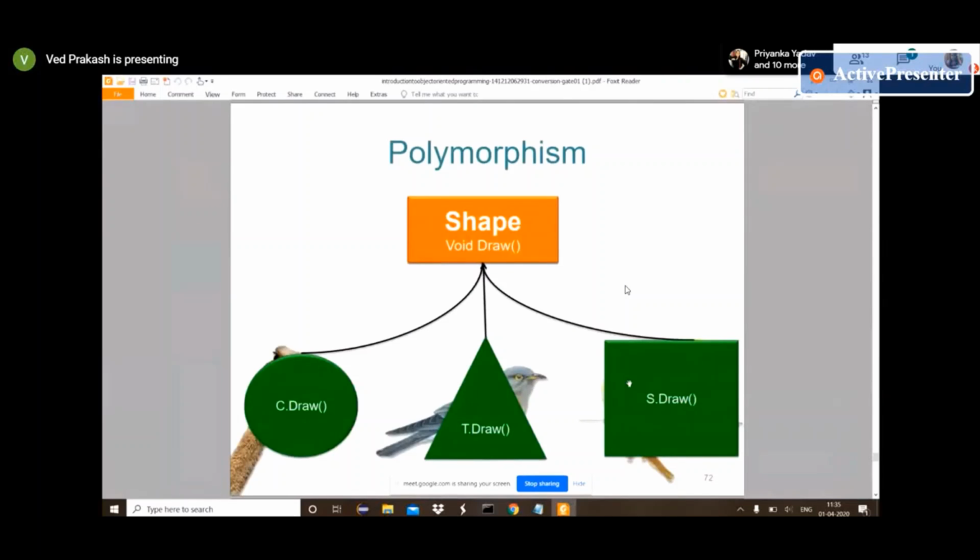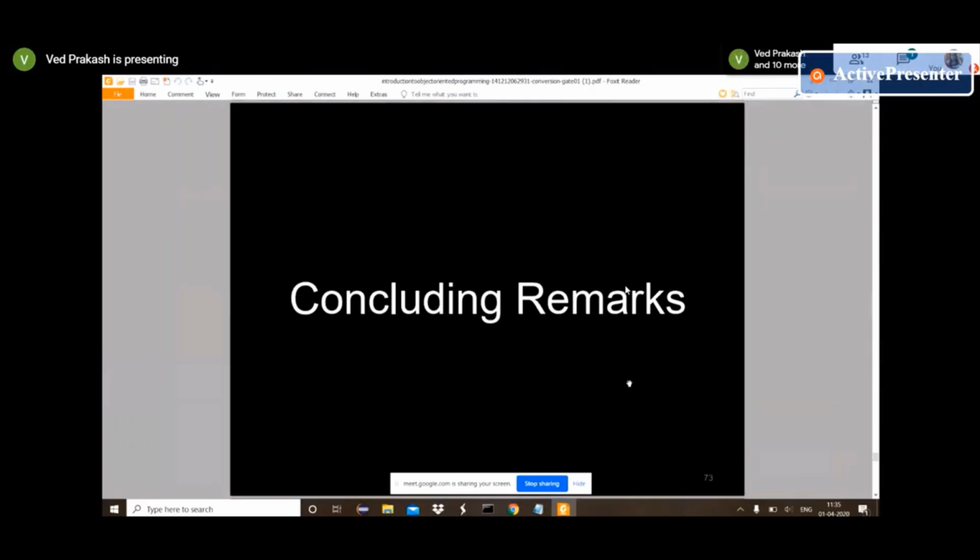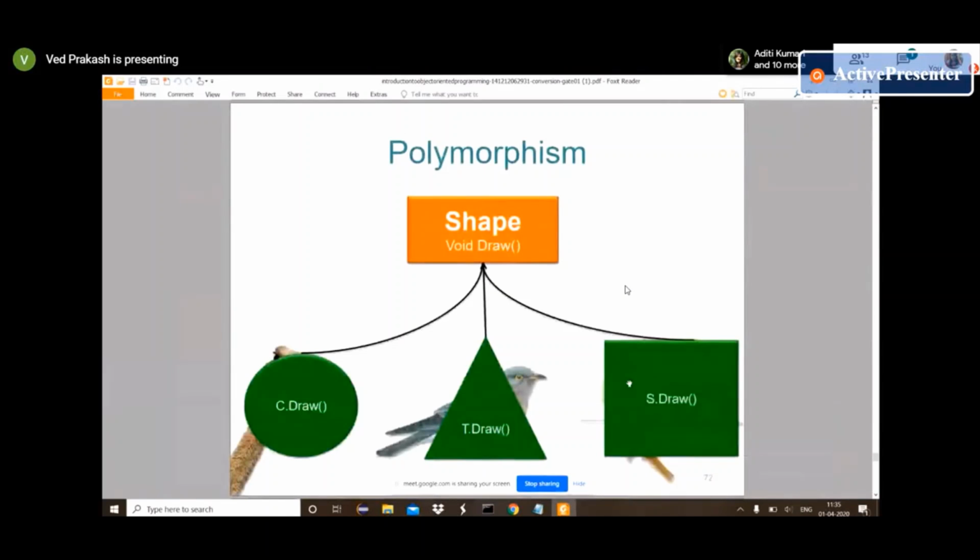Same way, if in our parent class we have draw, then in our subclass we may have the same methods, circle draw, triangle draw, square draw, and that behavior will be different. Any questions? No, sir.